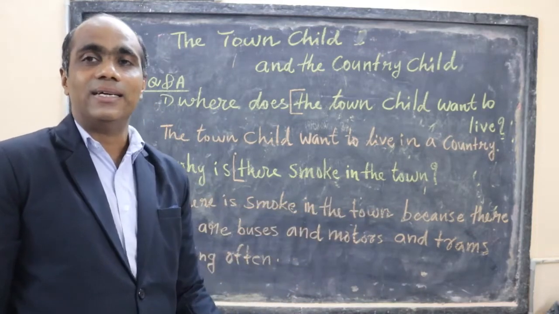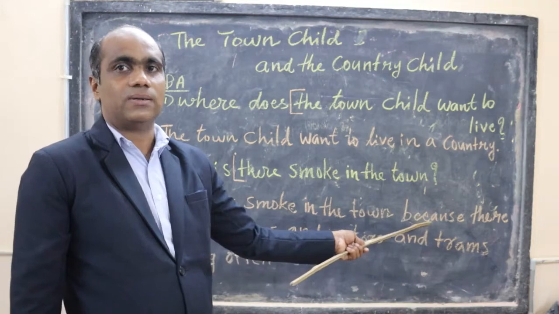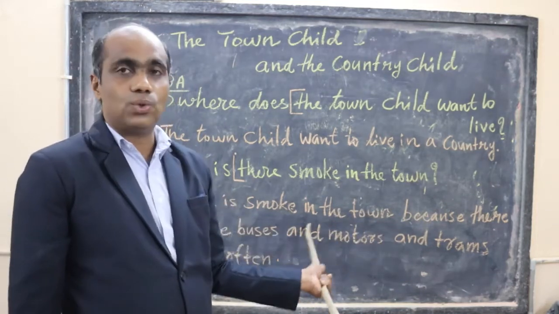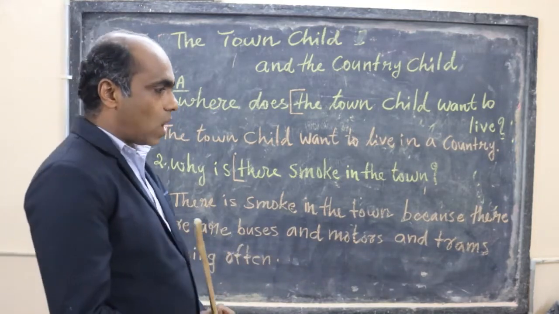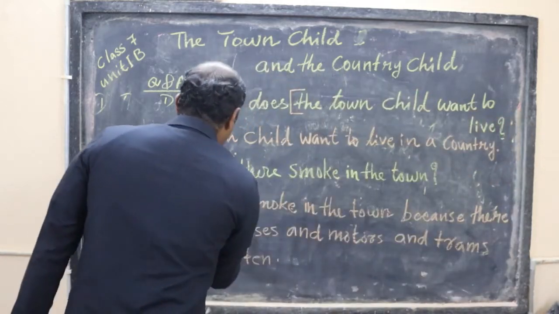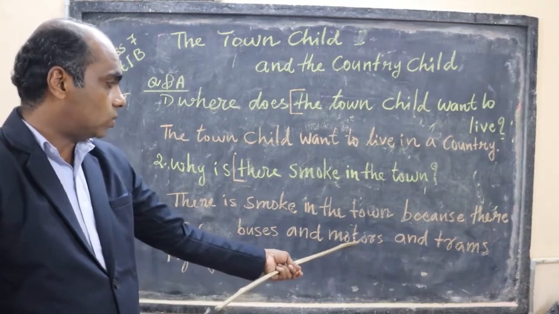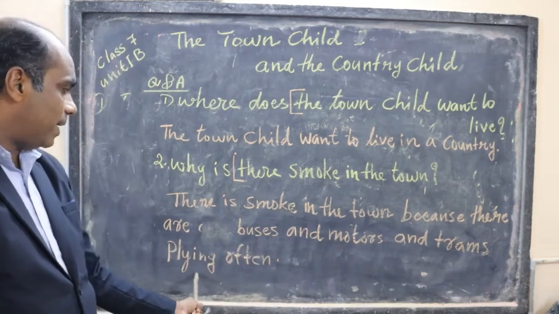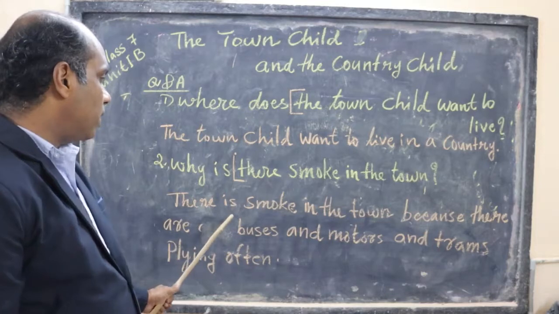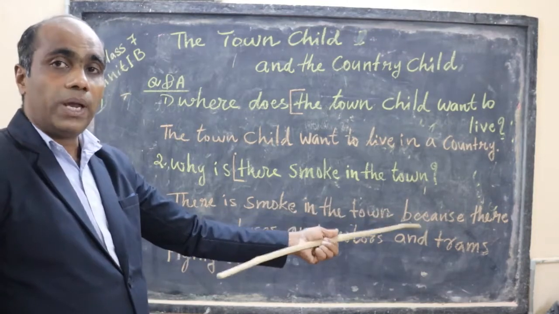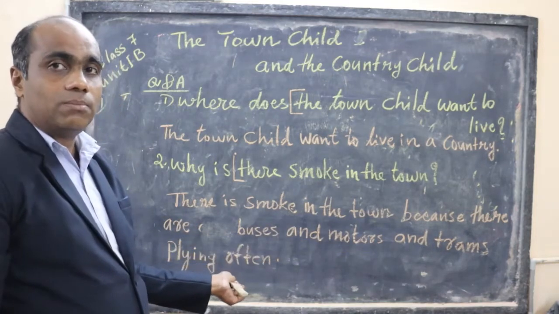Then you have to say the reason. Then we use the word because. Because is a conjunction. So you add it to join these two parts. No, because there are. So the word "are" is repeated here twice. Now we will wipe out one. Because there are buses and motors and trams plying often. That means running often. Okay. See, let us read once more. There is smoke in the town because there are buses and motors and trams plying often.